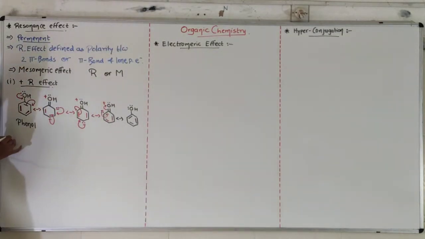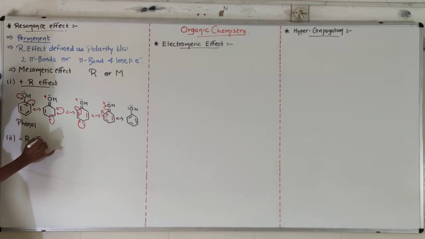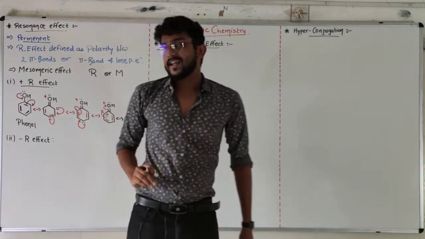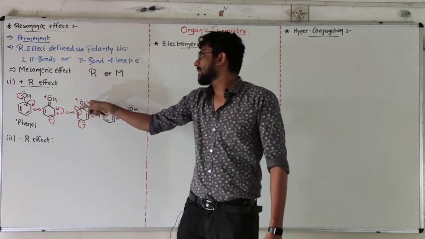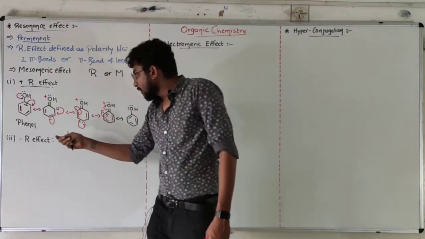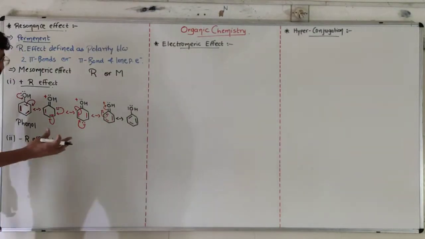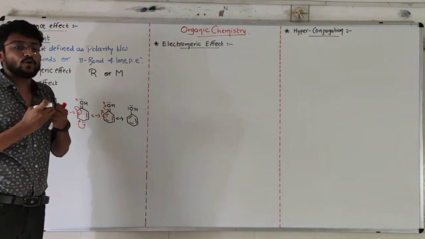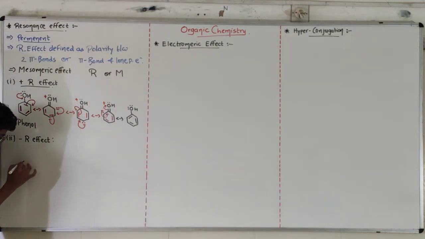Now let's discuss another example, of negative resonance effect. In the positive resonance effect, an electron donating group is attached, and that's why it donates electrons to the ring. But in the negative resonance effect, an electron attracting group will be there, and it will absorb electrons from the ring. For example, I am taking nitrobenzene as my example.